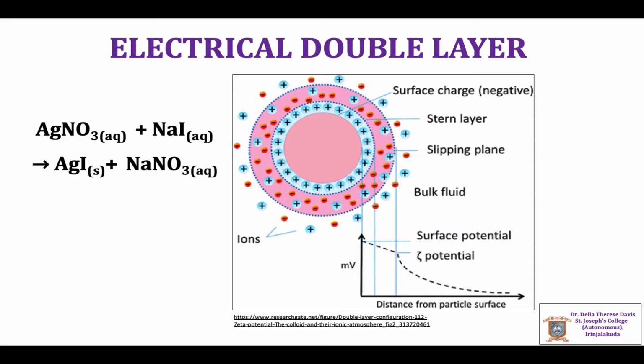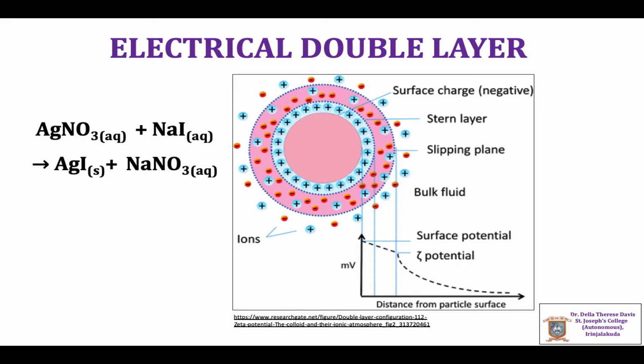The ions which are preferentially adsorbed on the surface of the particles of a colloidal system are called potential determining ions. So, in the figure, let us see, this is the negatively charged colloidal particle. As the surface charge is negative, it always attracts positive ions from the solution. The solution contains Na+ ions and NO3- ions, Na+ and NO3-.